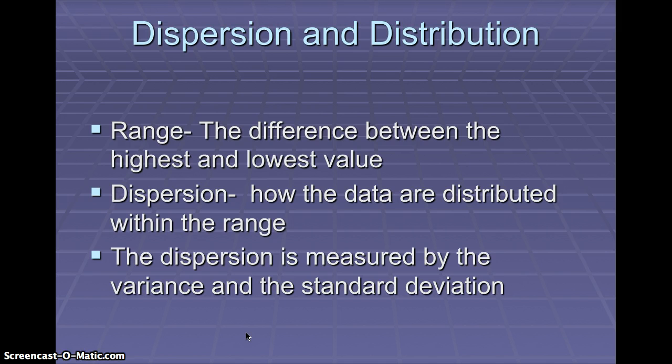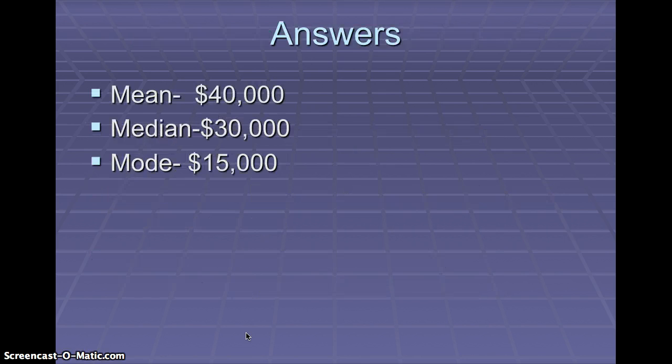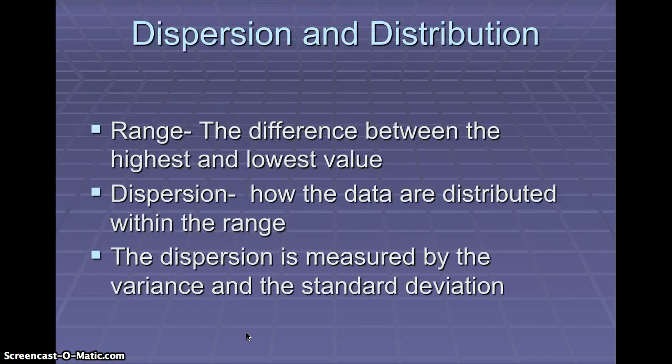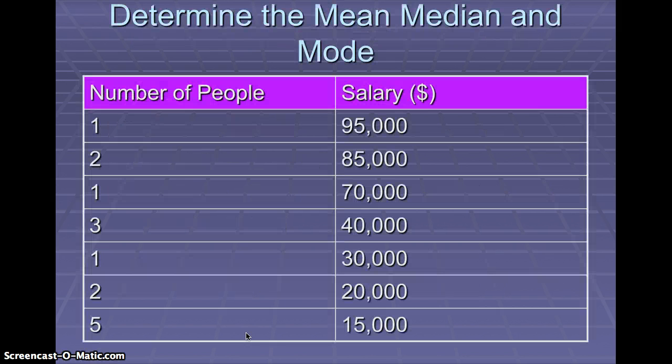So the range, when we're looking at a set of evaluations, is the difference between the highest and the lowest value. So, for example, if we look at this, the range is from 95,000 to 15,000, okay, or a range of 80,000. The dispersion is how the data are distributed within the range. All right, and we'll notice that the data tend to be distributed toward the low end of the range.